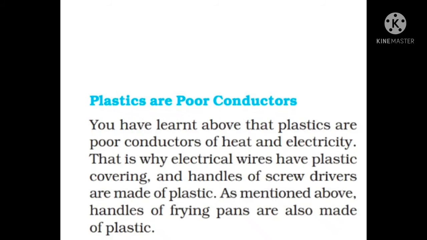But a few other plastics are there, like bakelite and melamine. The materials which are made of bakelite and melamine are poor conductors of heat, so they don't allow electricity to pass through them. So I hope these characteristics of plastics are clear to you. Now let us move ahead.